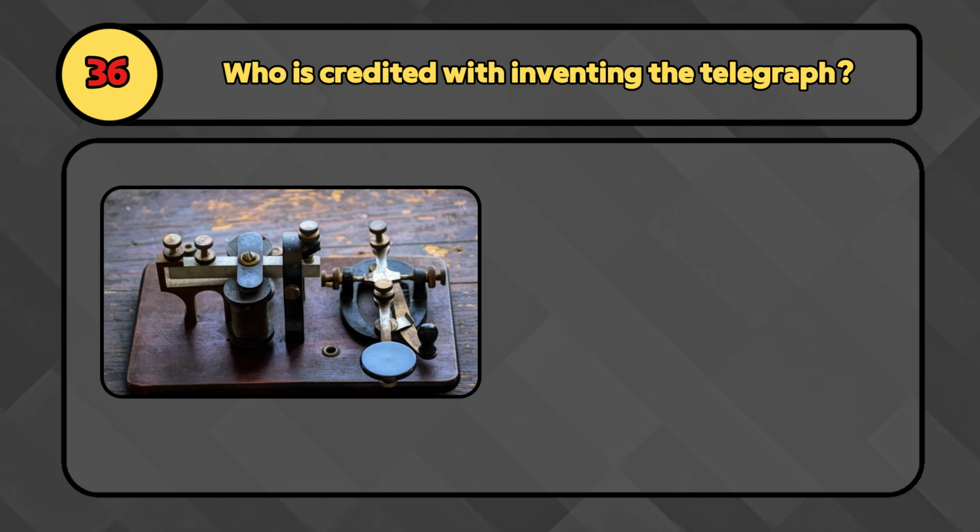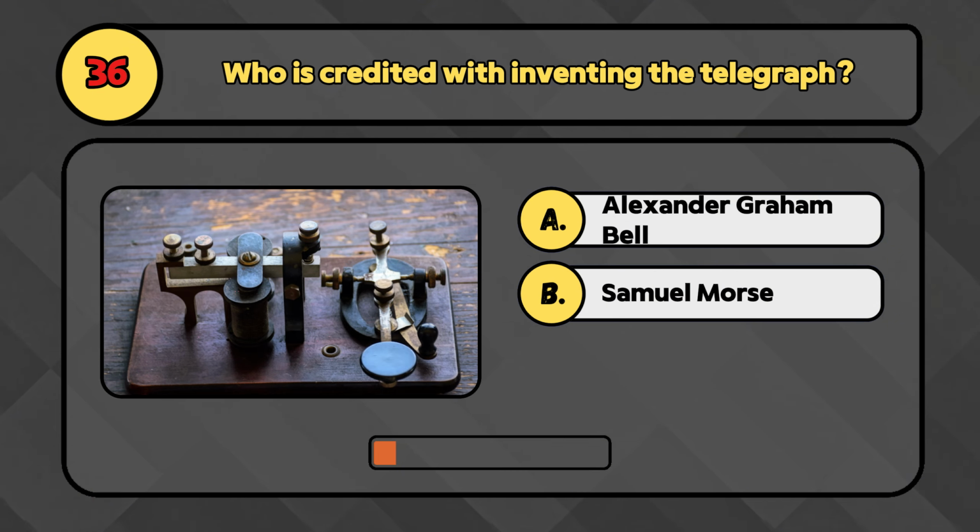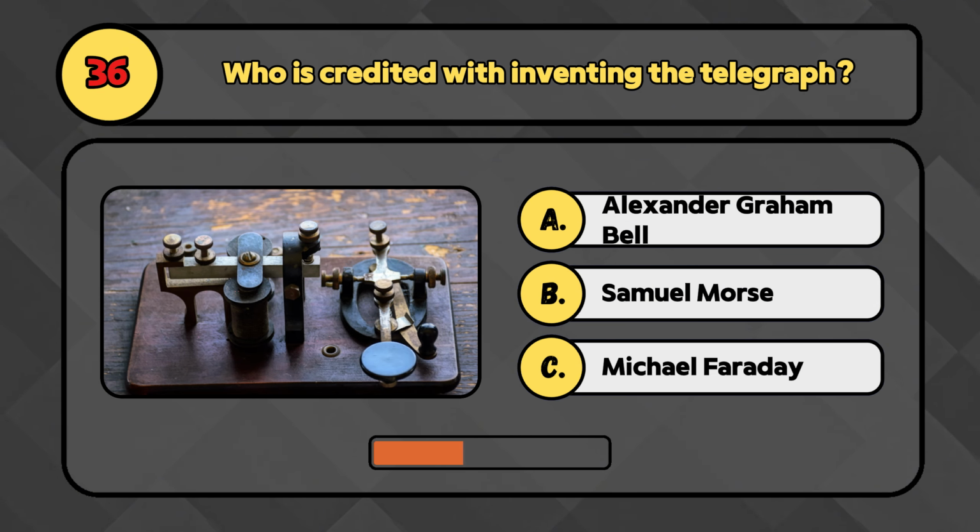Who is credited with inventing the telegraph? Was it Alexander Graham Bell, Samuel Morse, or Michael Faraday? The telegraph was the work of Samuel Morse, who sent the first message in 1844.